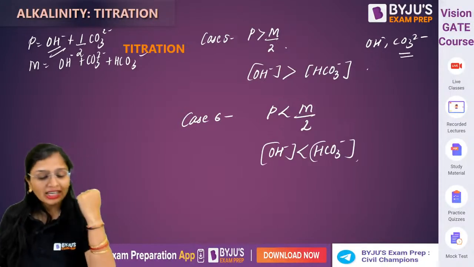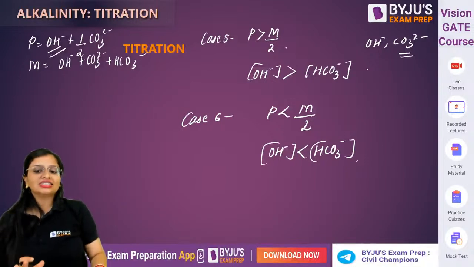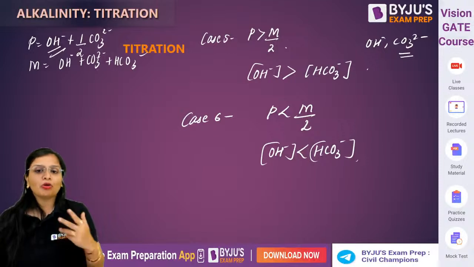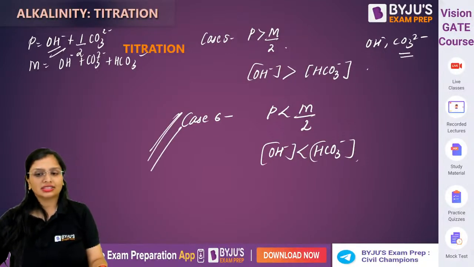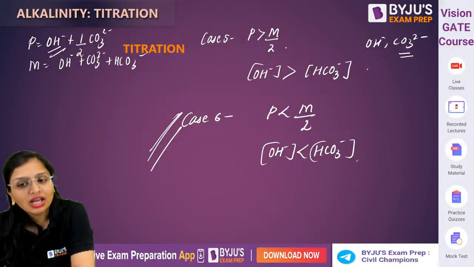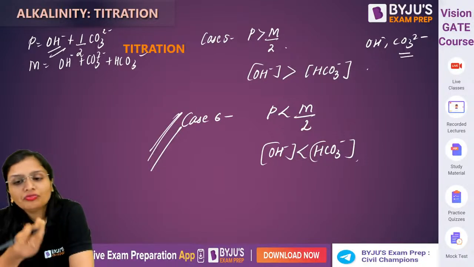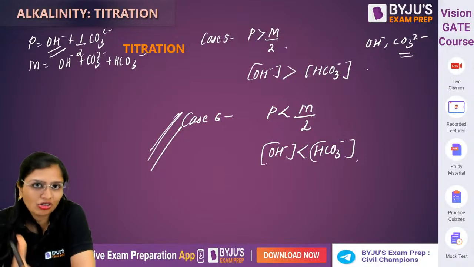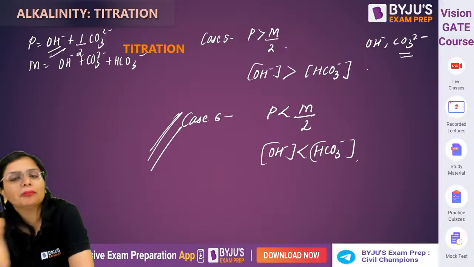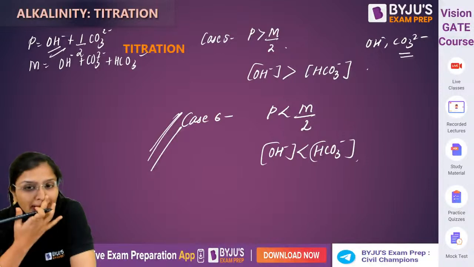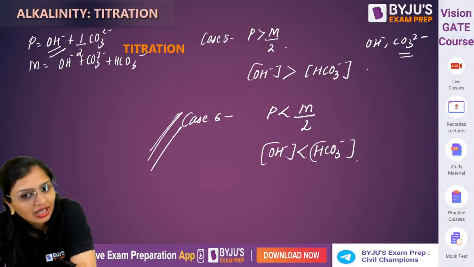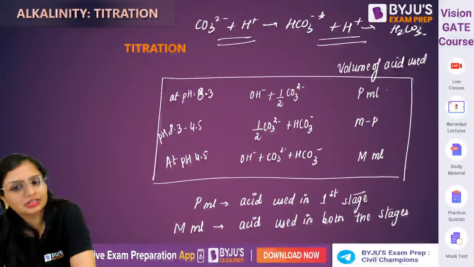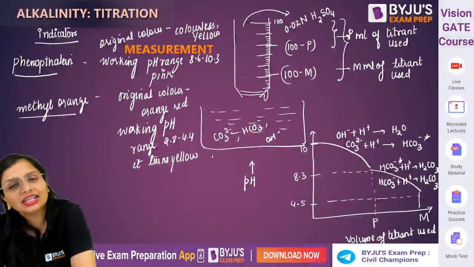And if you ask me, out of all the stages, which is the case in which the water sample prominently shows that characteristic, that is case 6. In case 6, when you check, the amount of bicarbonate ion is more as compared to the caustic ion. Caustic alkalinity is generally less as compared to bicarbonate alkalinity. Clear? So these are the conditions by which you can know which type of alkalinity is present in water based on the titration.